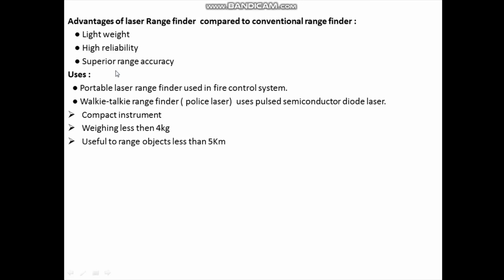Now what are the uses of laser rangefinder? A portable laser rangefinder is used in fire control system. We can also use it as a walkie-talkie rangefinder or police laser, which uses a pulsed semiconductor diode laser. This walkie-talkie rangefinder has the following features. One, it is a compact instrument. It weighs less than 4 kg and it is useful to range objects less than 5 km.